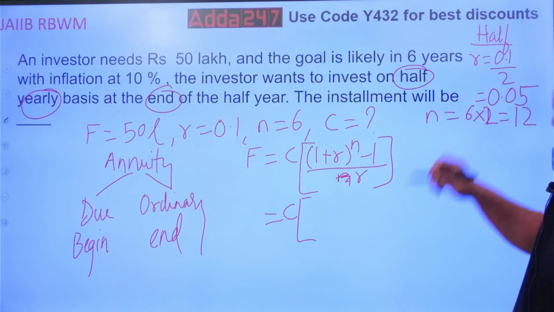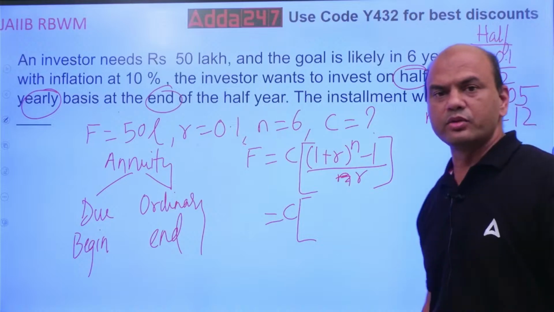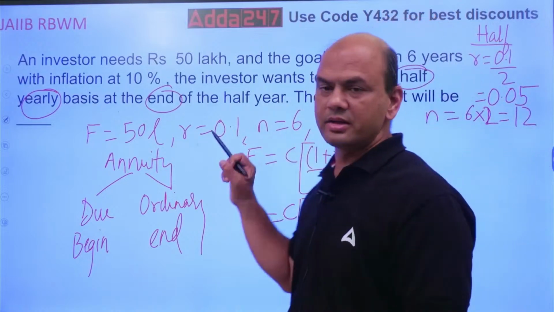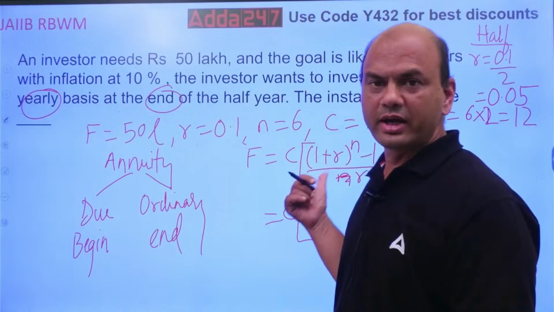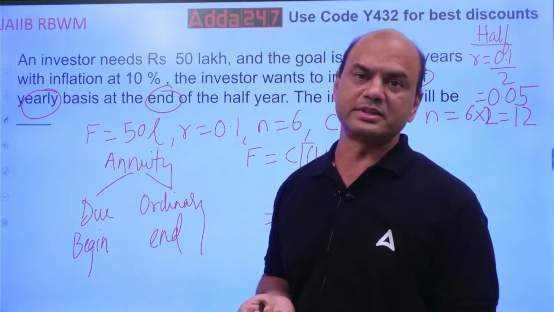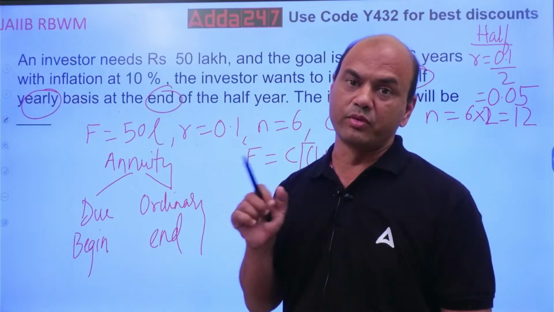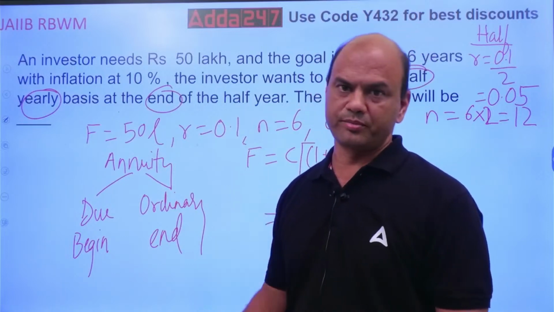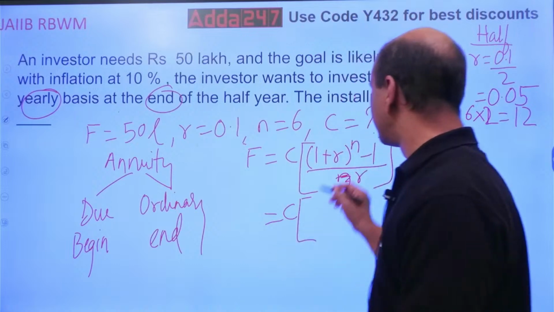So N equals 12 over here. Whenever you are doing this on a half-yearly basis, you have to divide R by 2 and multiply N by 2. Whenever you are doing it on a quarterly basis, you have to divide R by 4 and multiply N by 4.